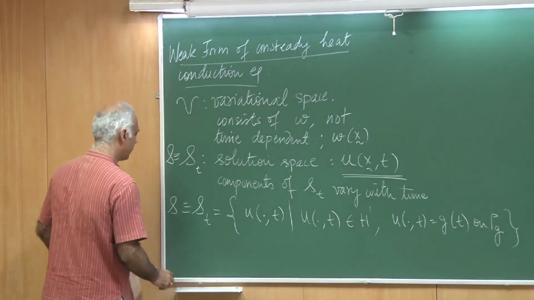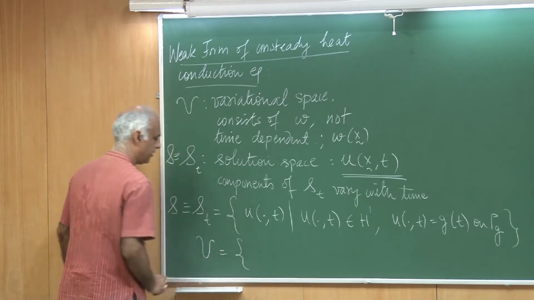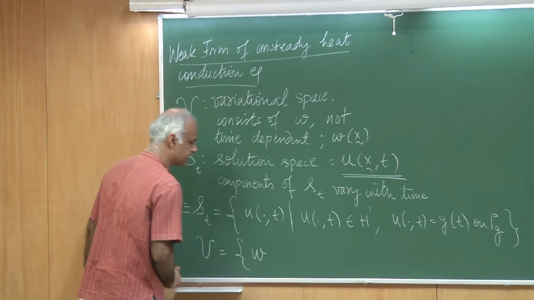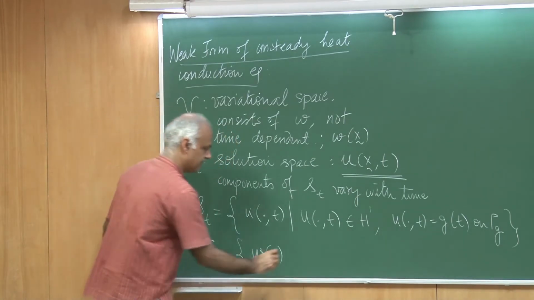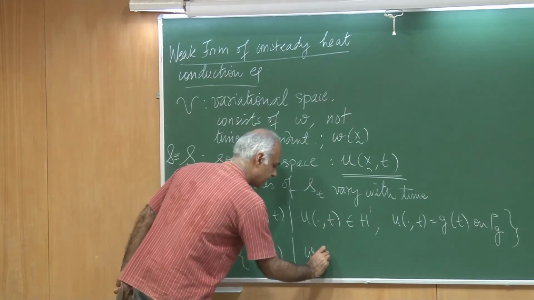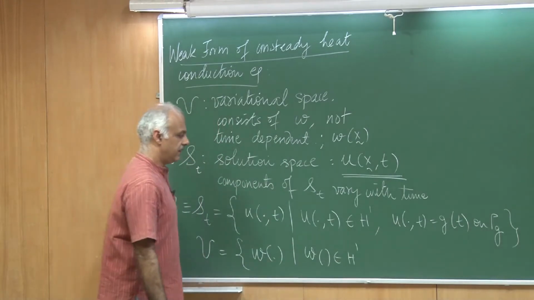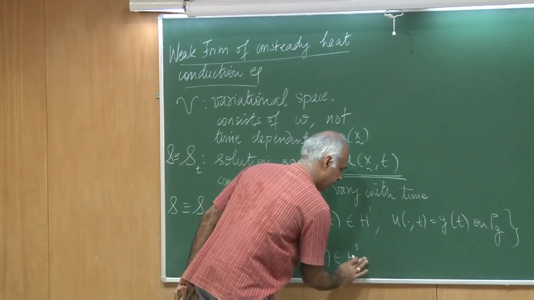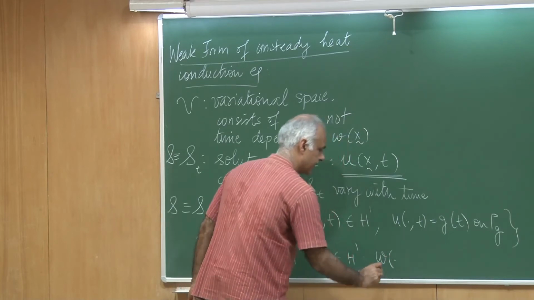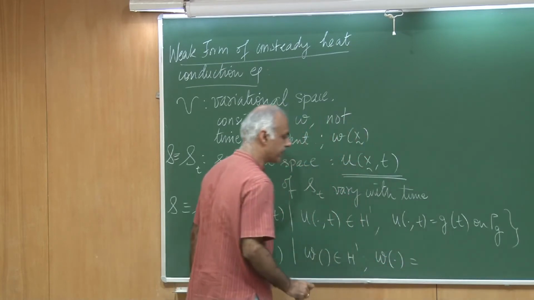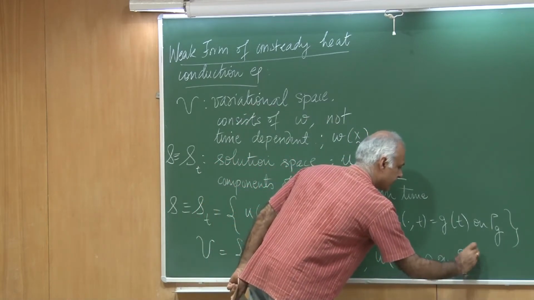If I had to write V, then V consists of functions w, which are only functions of space, and I will assume that these are also H1. w at the boundary are actually going to be 0 on the Dirichlet part of the boundary.